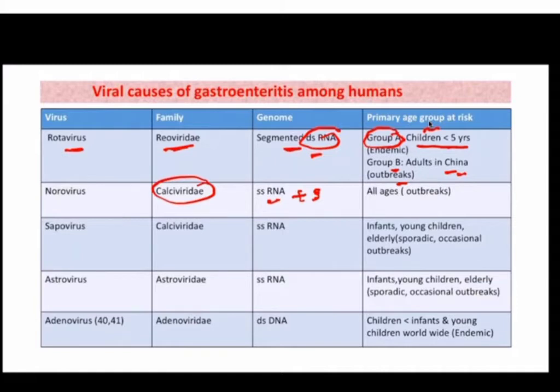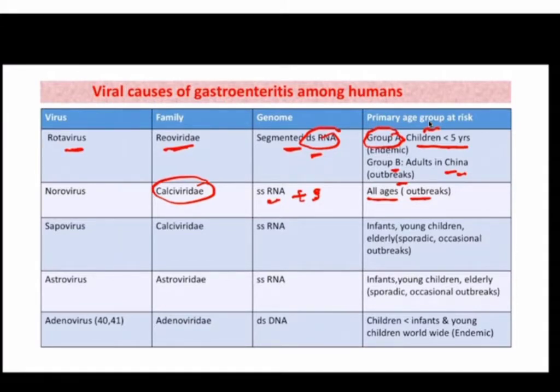Norovirus can cause diarrhea in all the age groups. It will not cause disease in children only; it can affect young children, adults, and the elderly. The disease caused by noroviruses has been seen as outbreaks. It is the most common cause of epidemic diarrheal illness in adults. Norovirus is a common cause of diarrheal illness occurring as outbreaks in the adult age group.